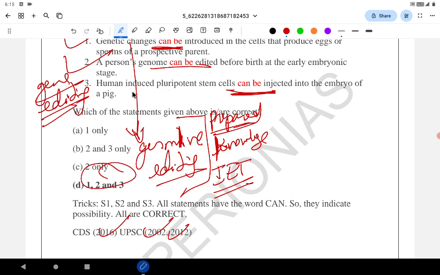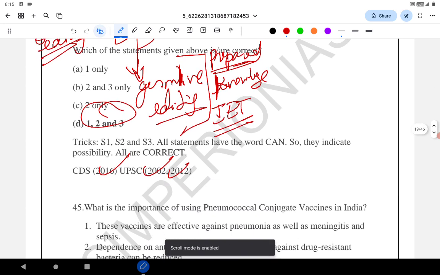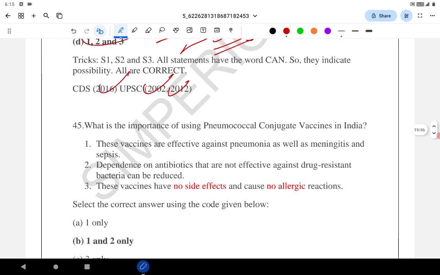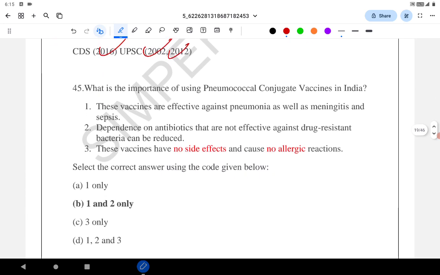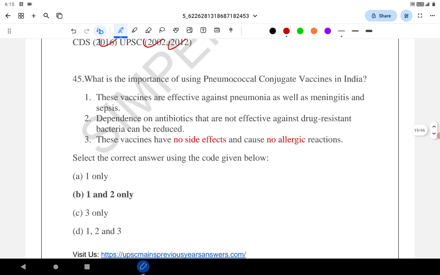It's difficult to judge that UPSC will ask such options. Human induced pluripotent stem cells can be injected into the embryo of pigs: it is just common sense or gut feeling you go with. Whenever you solve many PYQ questions, you'll understand how to tackle questions that are unfamiliar.